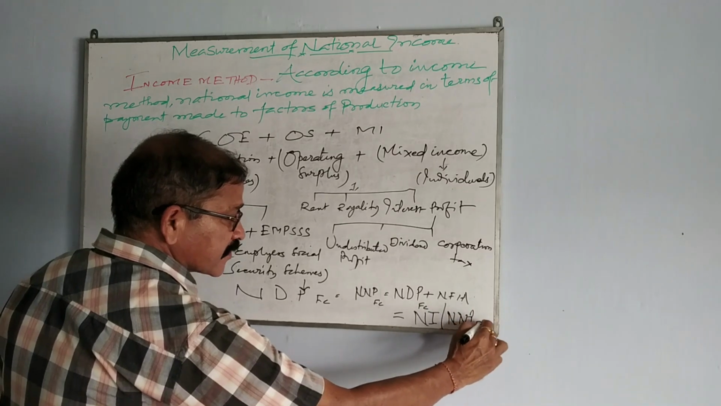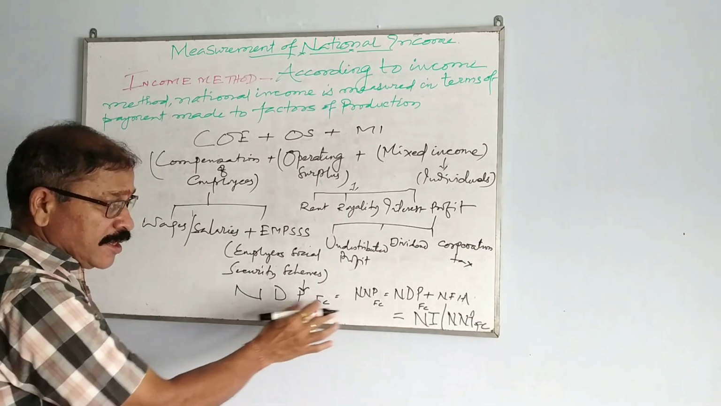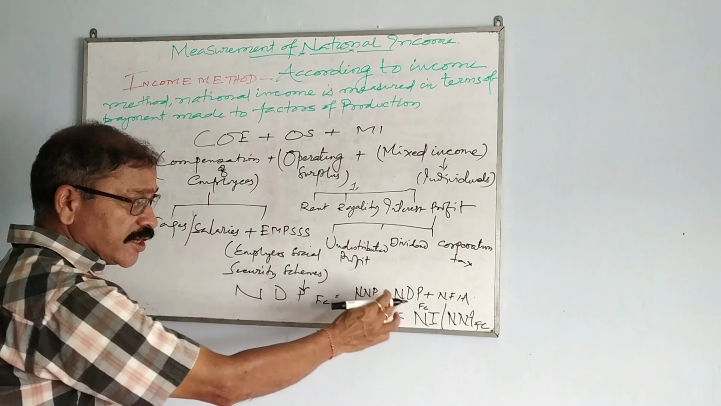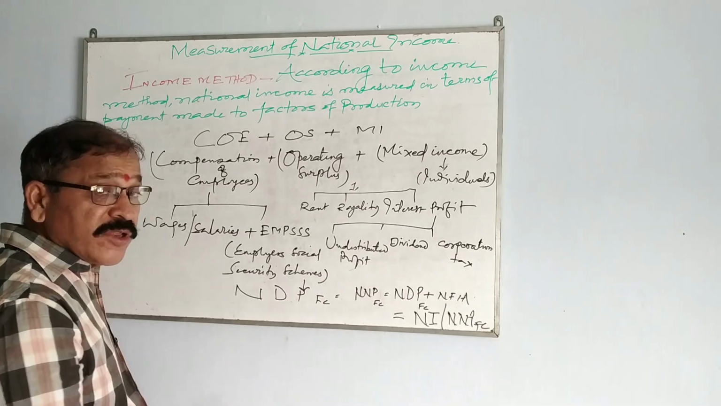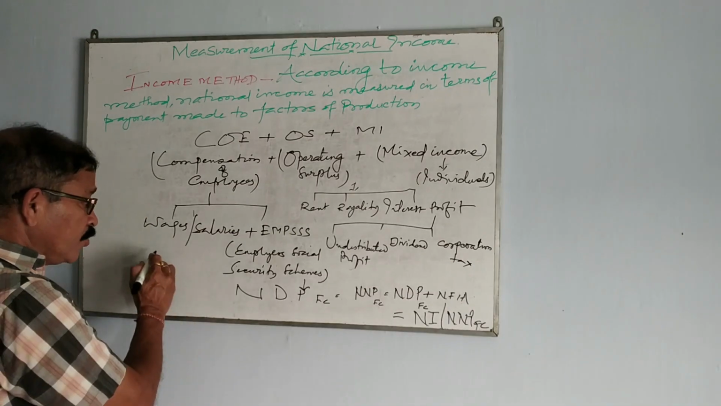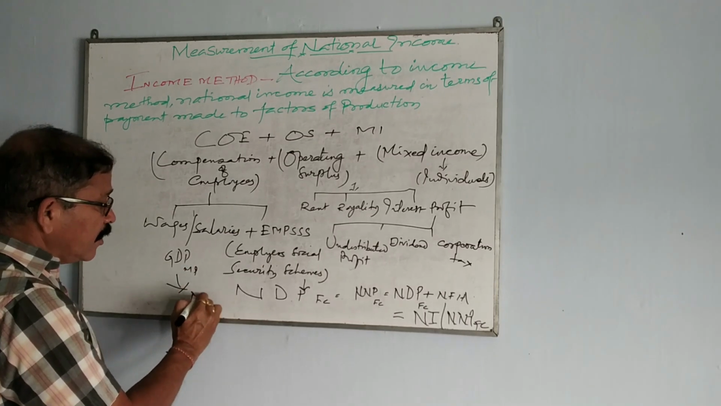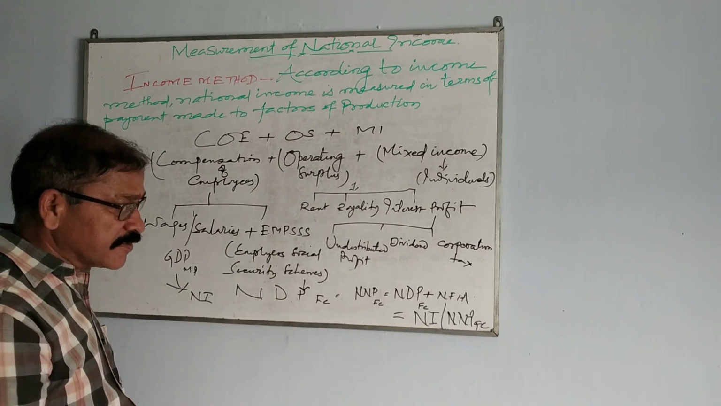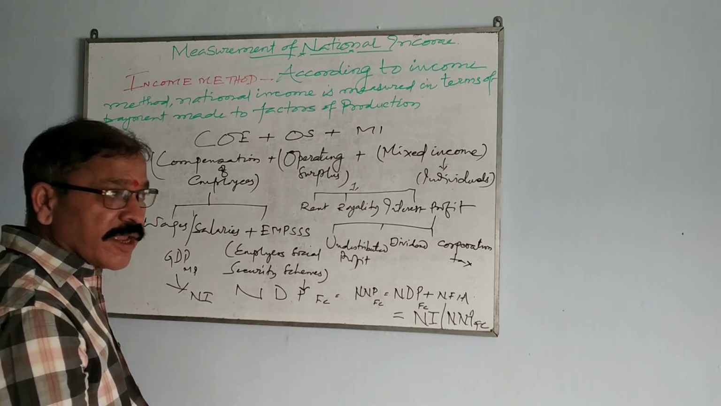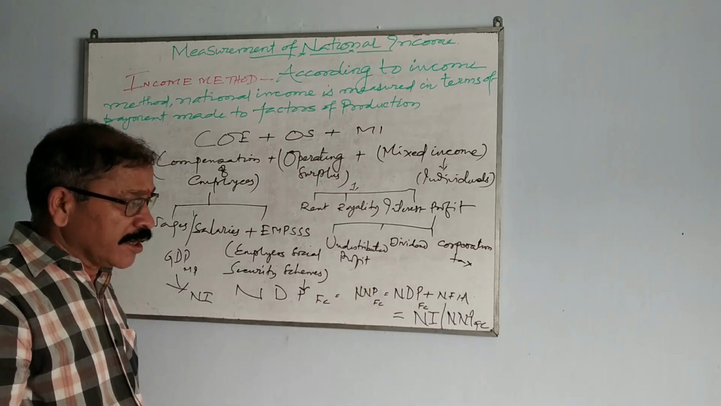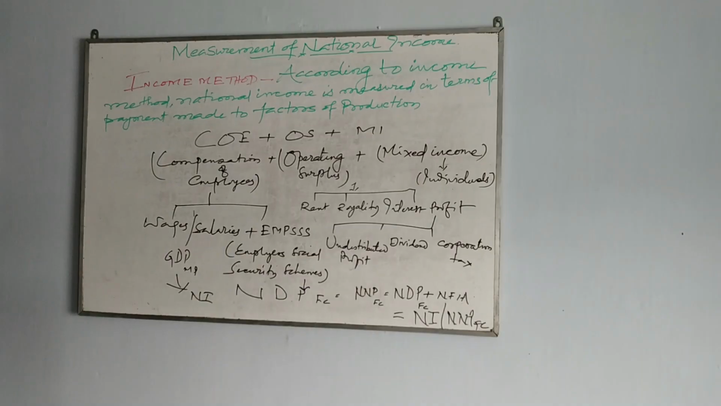That is NNP at FC. So when you do all this exercise, you will get NDPFC. Then NNPFC you have to find out. So NDPFC plus NFIA you do, then you will get NNPFC. While doing value added method, you are getting GDPMP, right? This GDPMP you are converting it into national income. But here you are getting NDPFC, which you have to convert into national income. That is why NDPFC plus NFIA, if you do, you are getting national income. That is NNPFC.